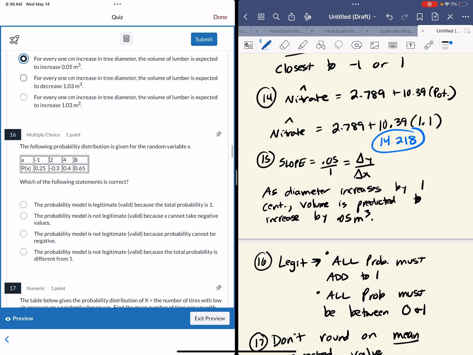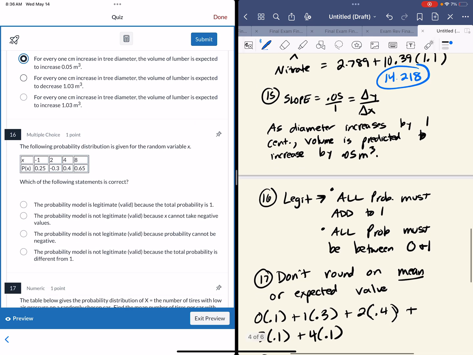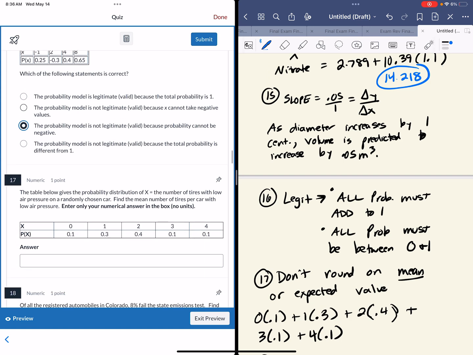A probability distribution, all of the probabilities P of X have to be between 0 and 1, and they have to sum to 1. I see that negative P of X, so that's not legitimate. It doesn't matter about X, it matters about P of X. The probability can't be negative.